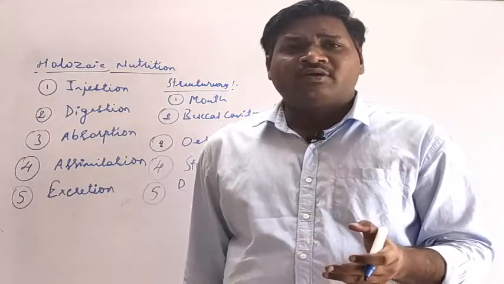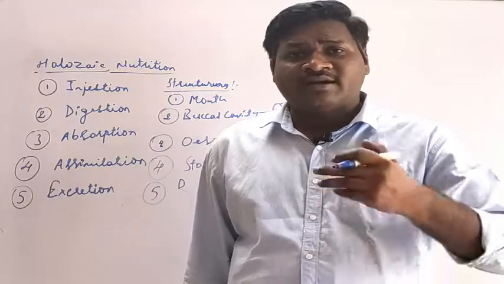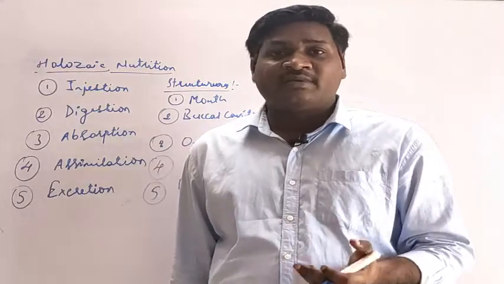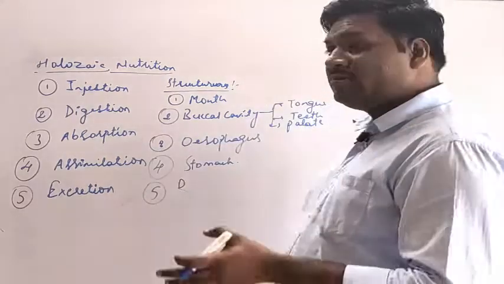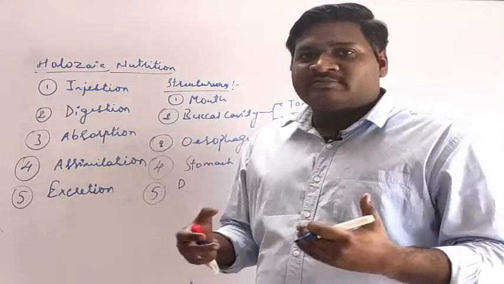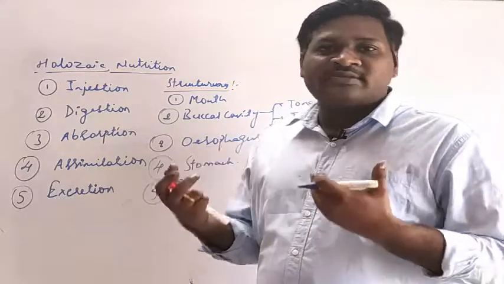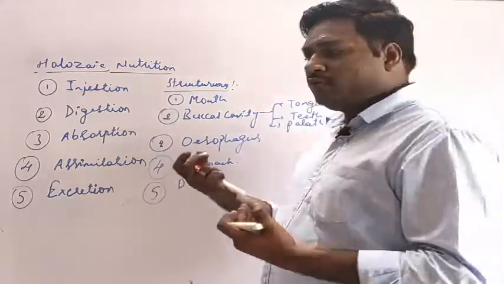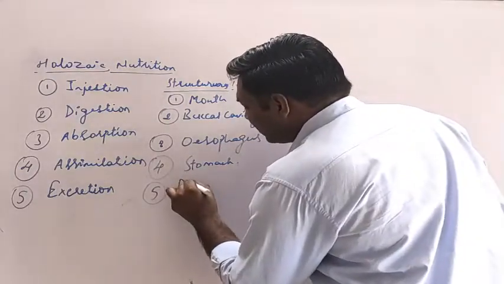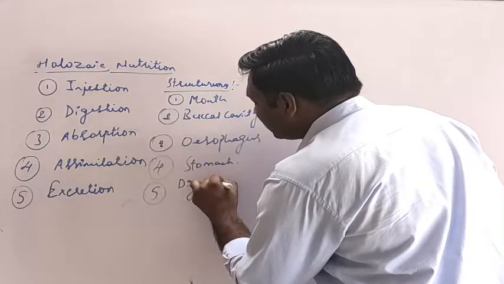Our food consists of different types of nutrients: carbohydrates, proteins, vitamins, minerals. All these nutrients will be broken down into simple substances so that our body can assimilate them, and from that we can produce energy to perform work. So those are the digestive glands.